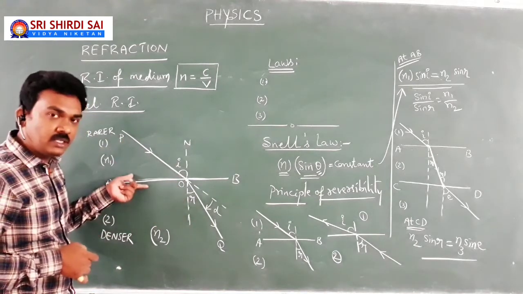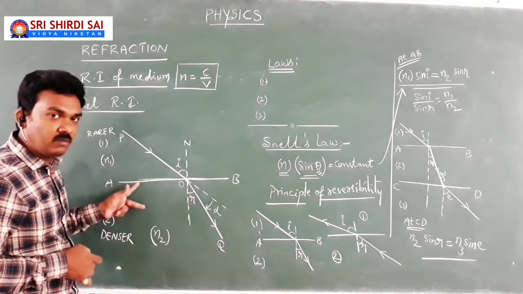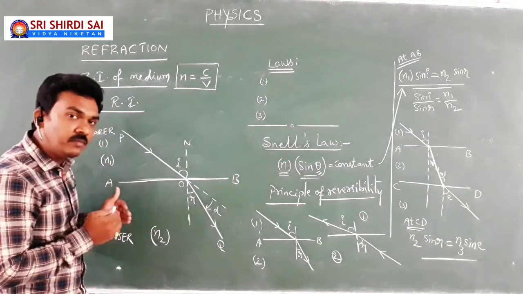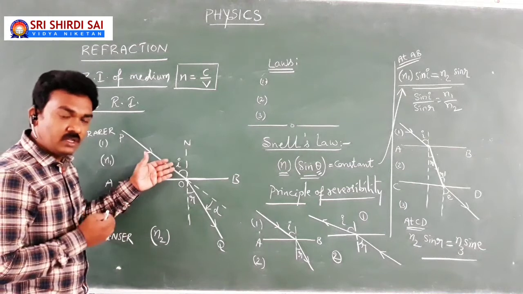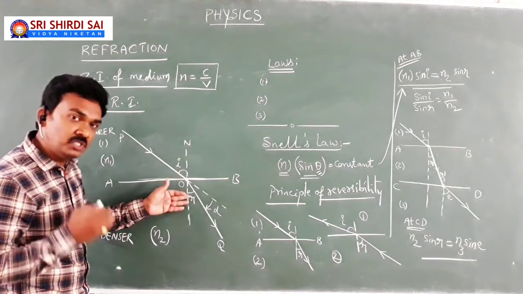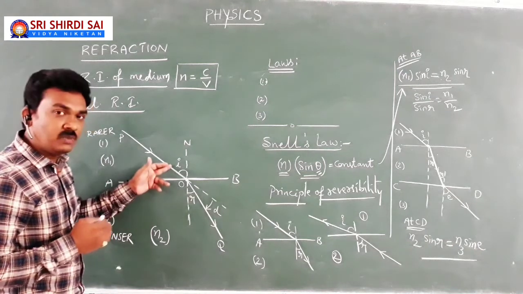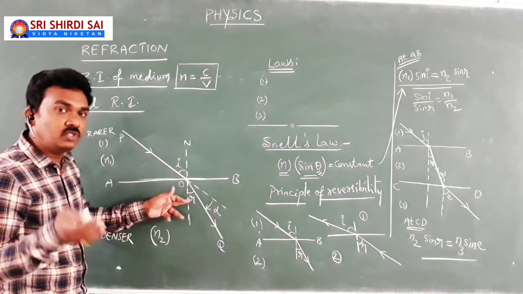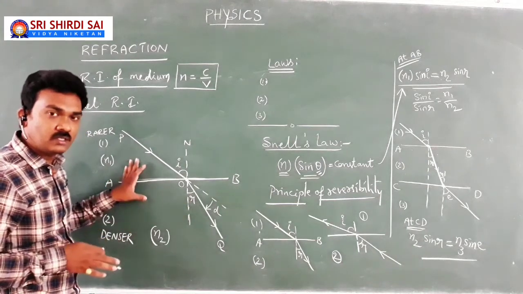In the given particular case, N1 and N2 remain constant. The refractive index of the first medium and second medium remain constant. I mean, if the angle of incidence is increased from 30 to 40, then the angle of refraction changes, but still N1 and N2 remain the same. The angle of incidence may be changed to 60 degrees, then the angle of refraction has to change, but N1 and N2 remain the same in this particular case.